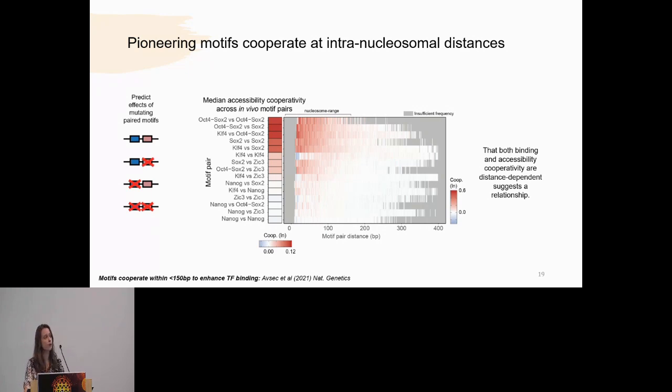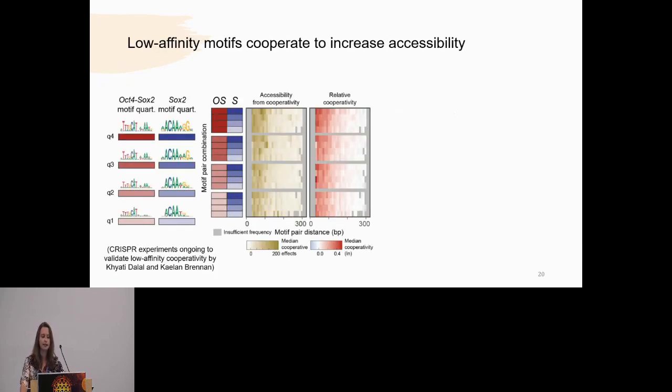We've previously shown this in relation to transcription factor binding, but here I specifically show it at the level of accessibility. That both binding and accessibility cooperativity are distance dependent over the same distances indeed suggests a relationship between pioneering and the kind of downstream cooperativity that promotes transcription factor binding. So I show that all the motifs of pioneers can cooperate.